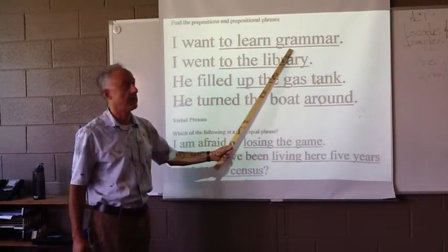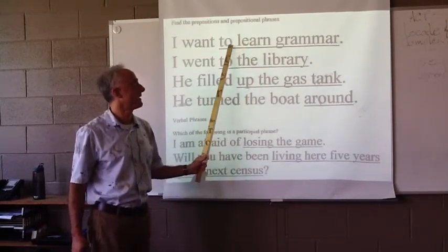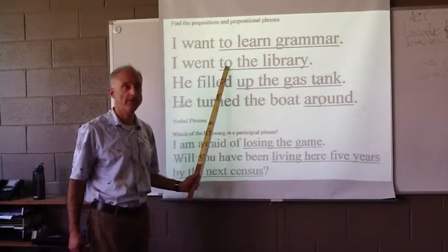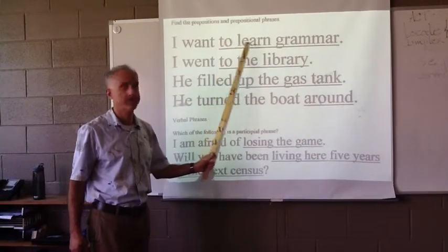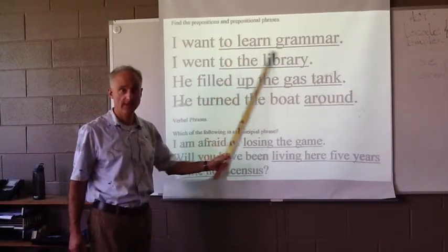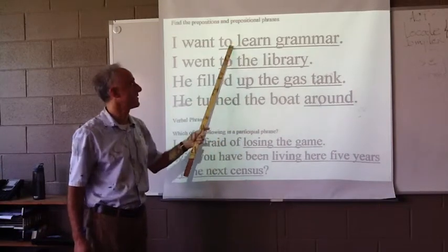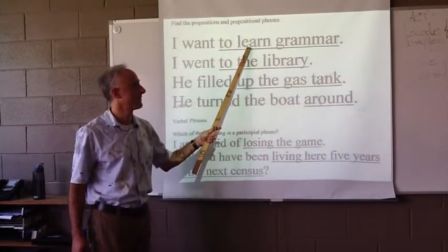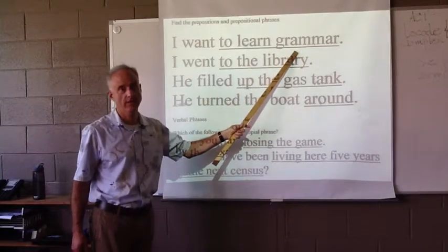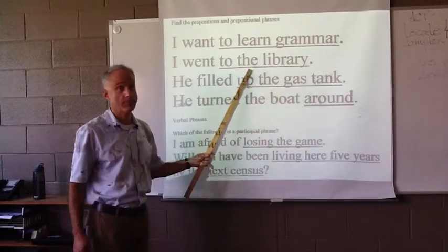This one, why not? It has "to," just like this. However, it's "to" plus a verb. It is a phrase, but it's an infinitive phrase, right? So it starts with the infinitive and ends with the object of the infinitive. But it's not prepositional.